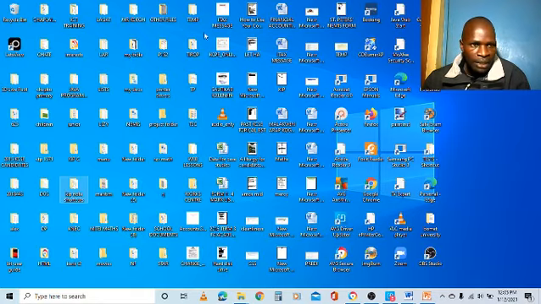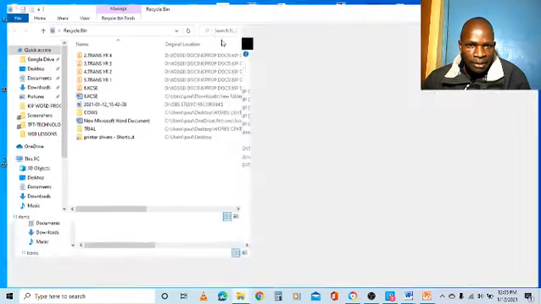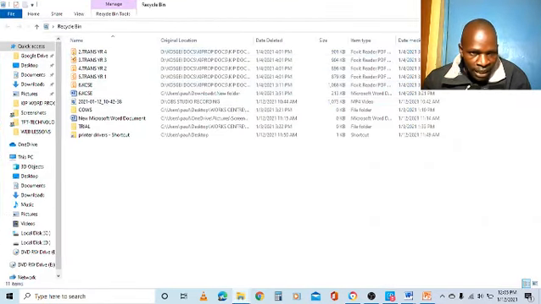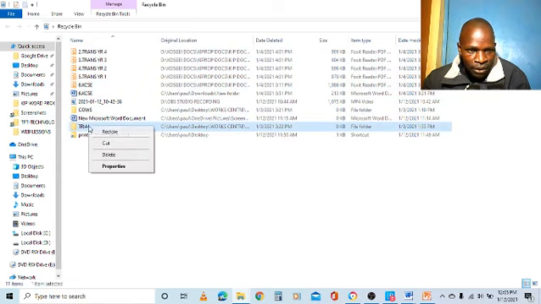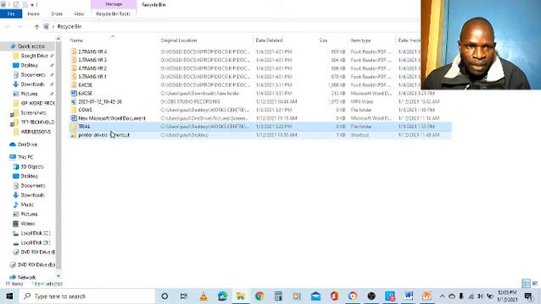Another place you might find a file that was deleted accidentally is the Recycle Bin. So maybe the file was accidentally deleted. You can double click Recycle Bin to open it, and then navigate the Recycle Bin to see all of these. Maybe one of the folders was deleted, so it's here. I can restore it. I click to take it back to where it came from.